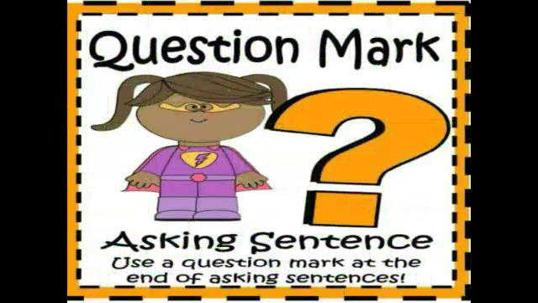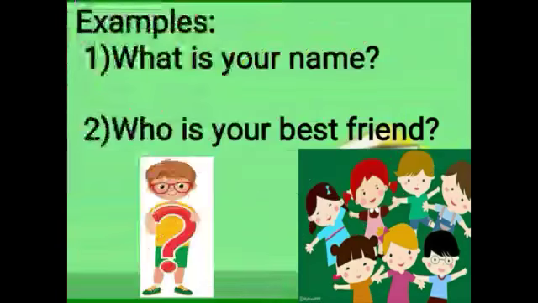Next punctuation is the question mark. It is used at the end of an asking sentence. Look at the following examples. What is your name? And who is your best friend? As you can see, both sentences end with a question mark. Why? Because they are asking for some kind of information. So we use a question mark with such kinds of sentences.